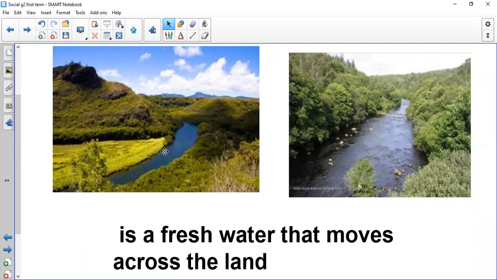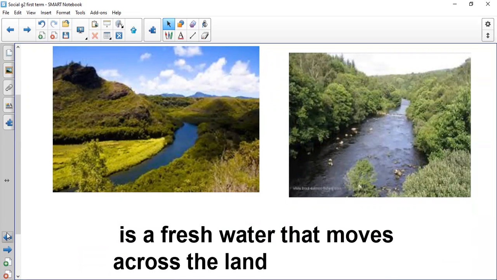And the water of the river is fresh water. It's not salty water like the water of the ocean. This is the shape of the river. River, fresh waters that move across the land.